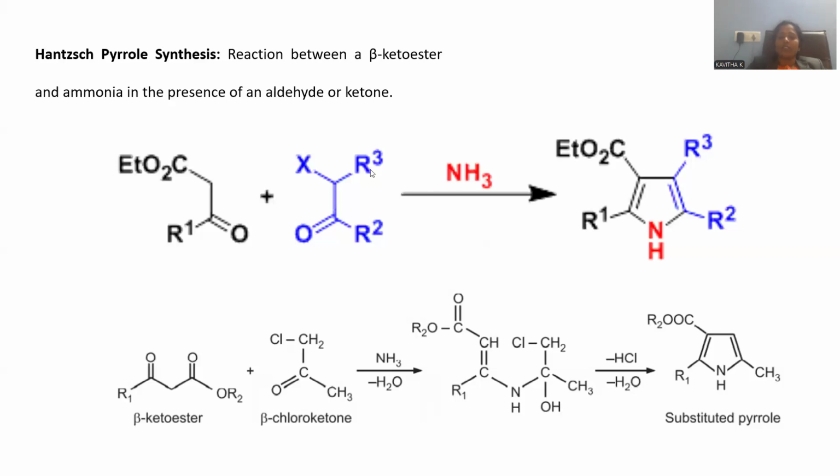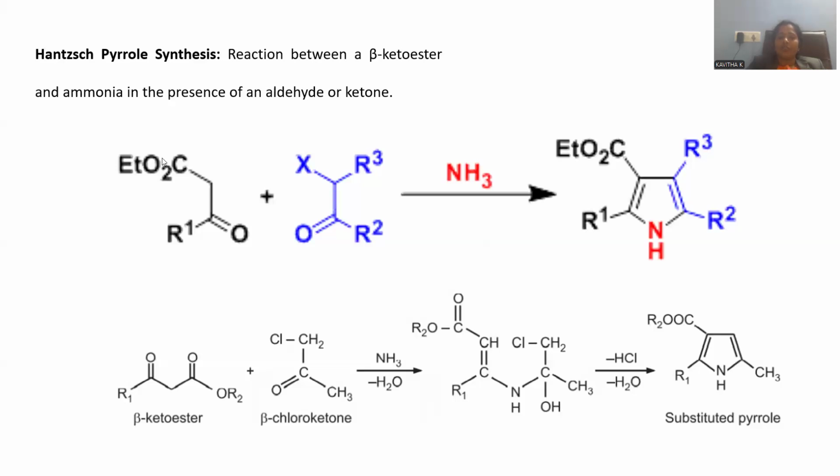So the three components are taken together in the reaction vessel and proceeded for the reaction. Whenever these three are reacted together, there is a formation of a new heterocyclic compound called a pyrrole. And whatever substituents are located on these starting materials remain as such. At position number 2, an R2 alkyl group will be there, and an R3 alkyl group is at position 3.